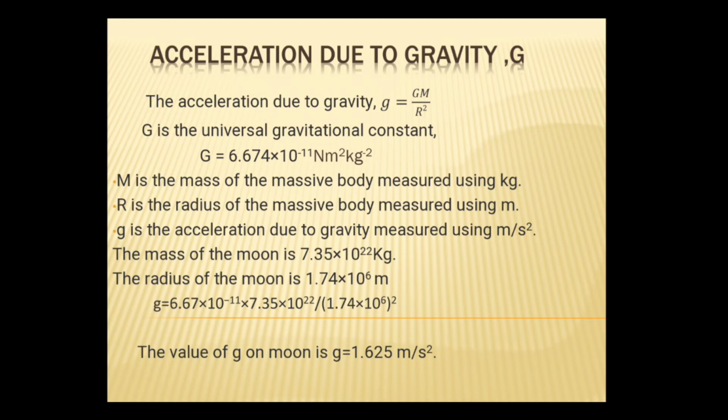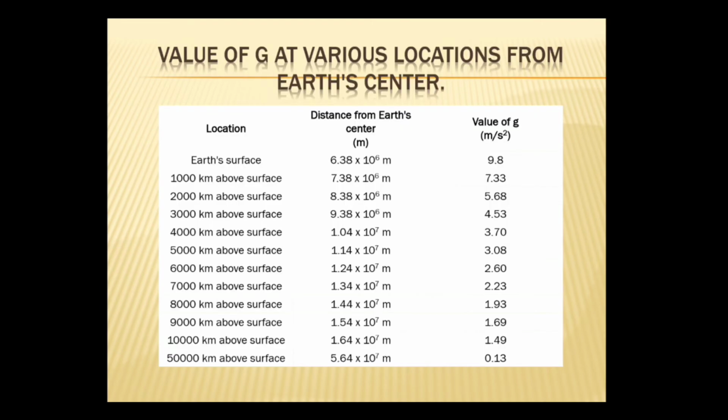So the acceleration due to gravity on Earth is much greater than the acceleration due to gravity on moon. Acceleration due to gravity on Earth is around 9.8 meter per second square, but the acceleration due to gravity on moon is 1.625 meter per second square. And as we said, the acceleration due to gravity varies with the distance from the Earth's center. When it goes to a certain height above the Earth's surface, the value of g decreases.